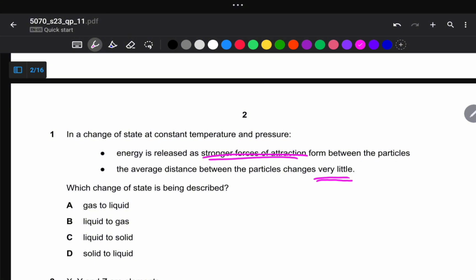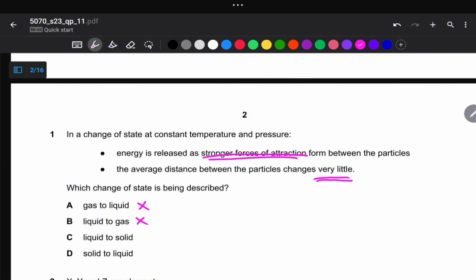So we need to understand these two statements, which says energy is released as stronger forces of attraction form between the particles. So when there are stronger forces between the particles, this simply means that the particles are very closer to each other. So this simply means that gaseous phase is being cancelled out. So wherever there is gas, we then eliminate that answer. So this one becomes false, and then this one becomes false. And then we are left with the other two, C and D.